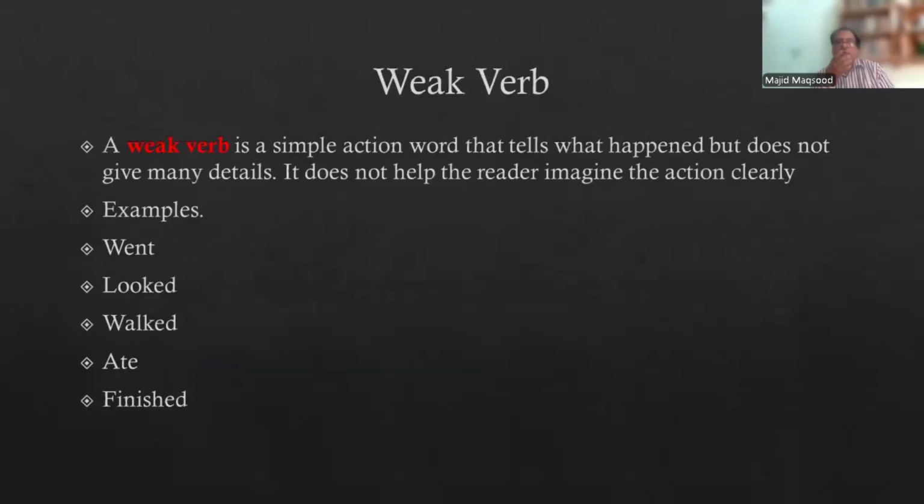Now we are going to understand the weak verb. A weak verb is a simple action word that tells what happened but does not give many details. It does not help the readers imagine the action clearly. For example: went, looked, walked, ate, finished. Somebody went somewhere. It does not give you the sense. And he looked at someone. You can't understand. All these examples are, in fact, of the weak verb, and we will also use these words in sentences, and you will get more sense of the things.